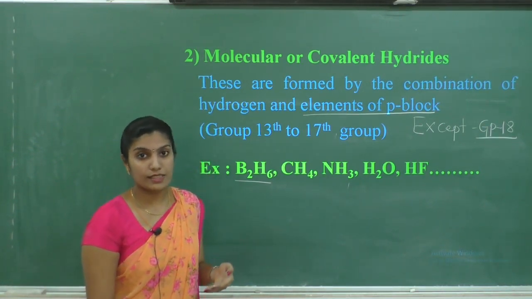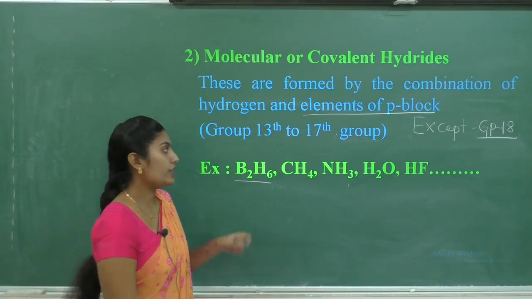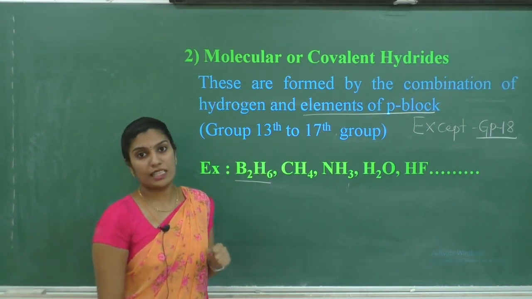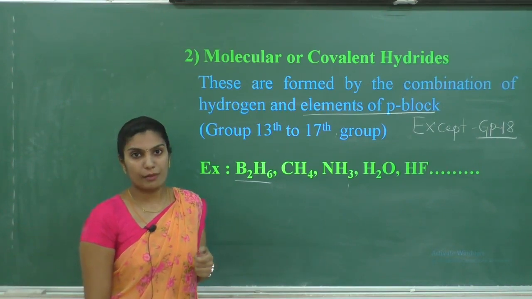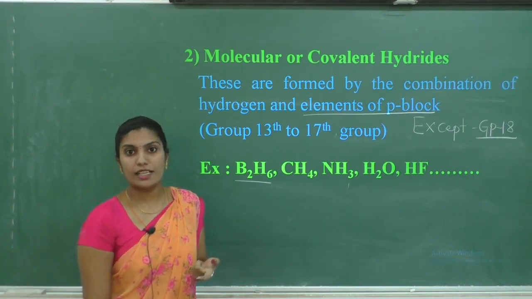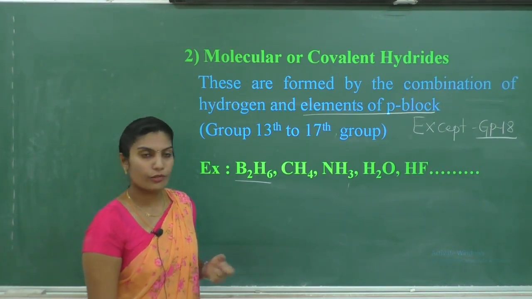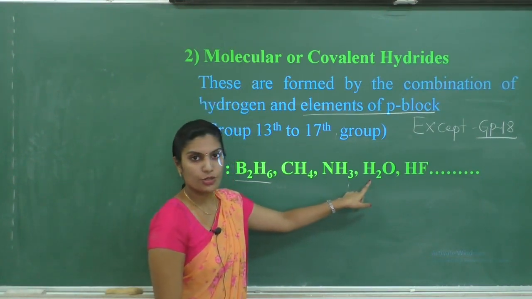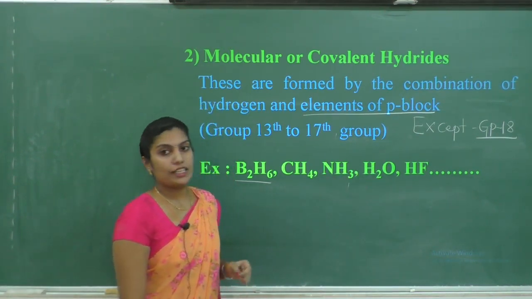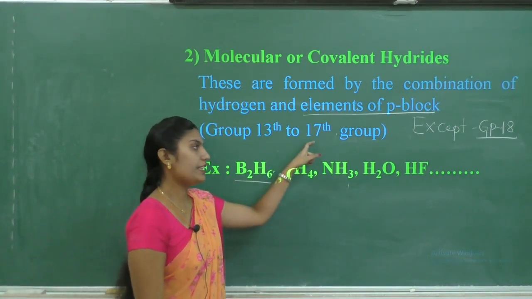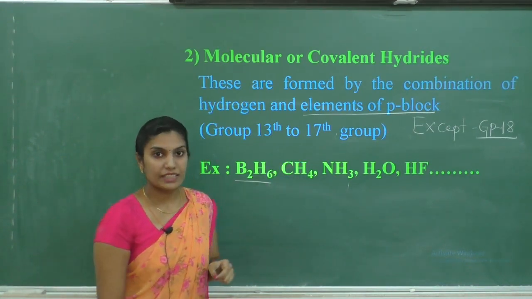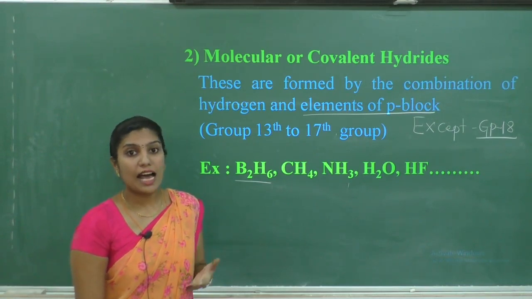Next, if we consider the reaction of hydrogen with group 16 elements, group 16 elements means oxygen family. When hydrogen reacts with oxygen, it is going to form water, H2O. Similarly, group 17 elements are called halogens.